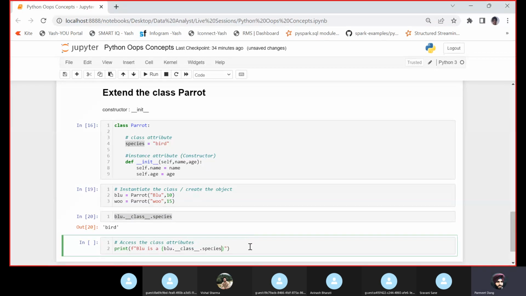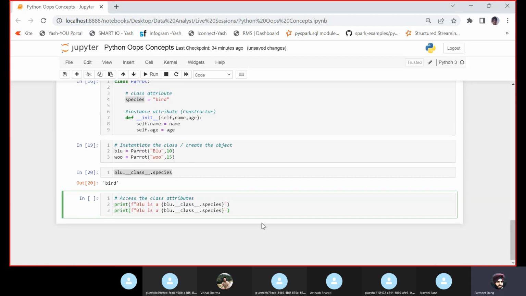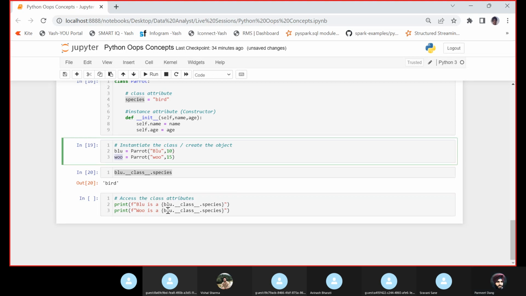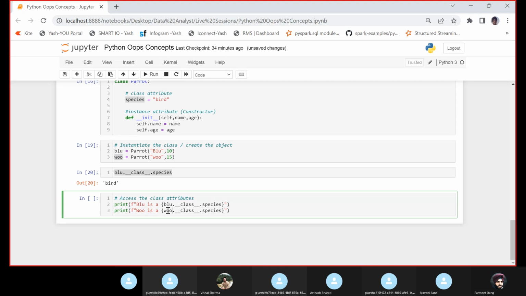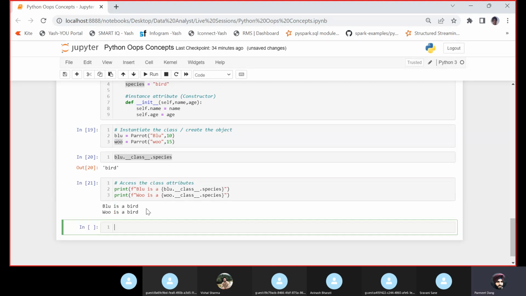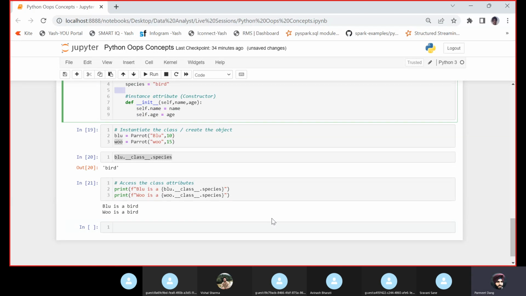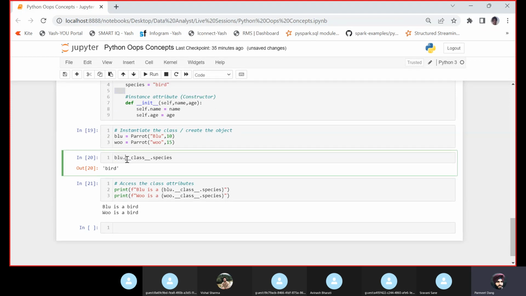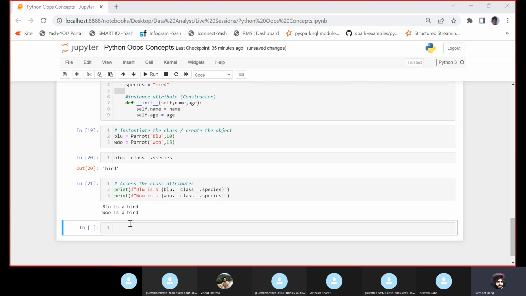And again I can create another print statement for Wu. Now I will access it via Wu dot __class__ dot species. So see, blue is a bird and Wu is also a bird. Now let us try to see the name and age. Are we able to see the name and age of blue and Wu? Let us try to see the name.